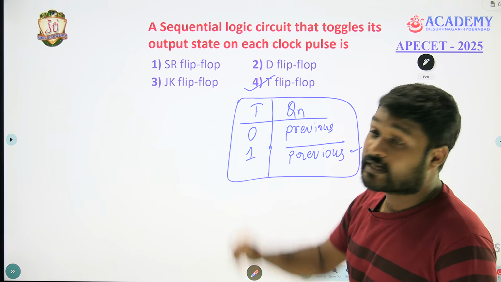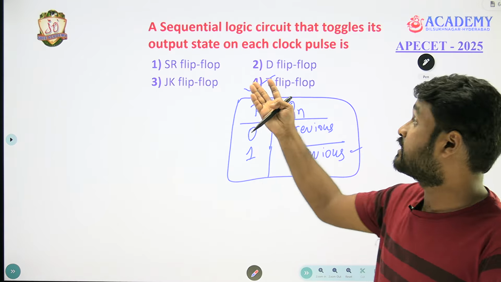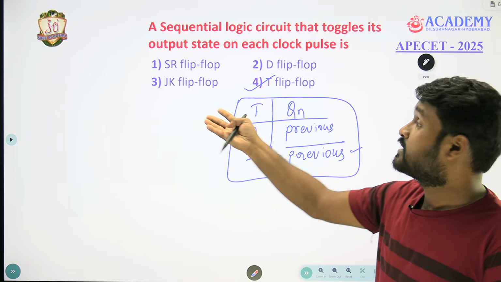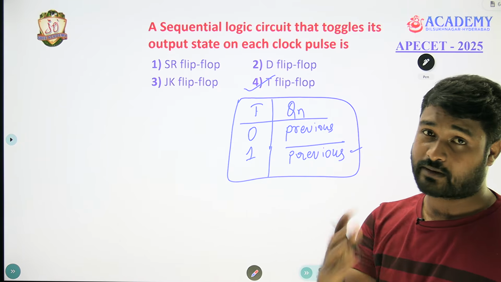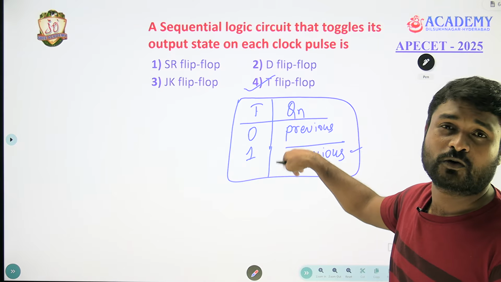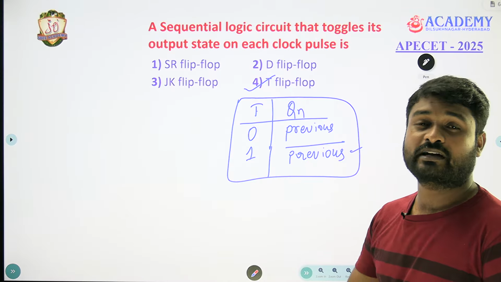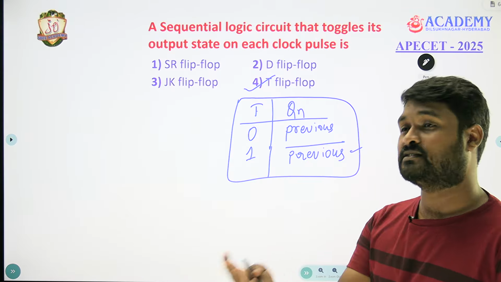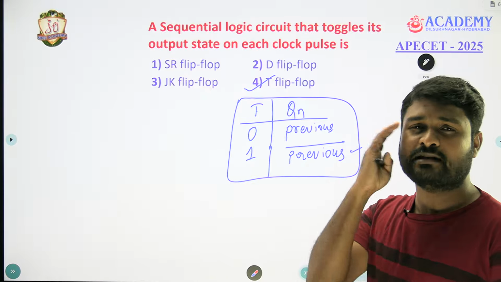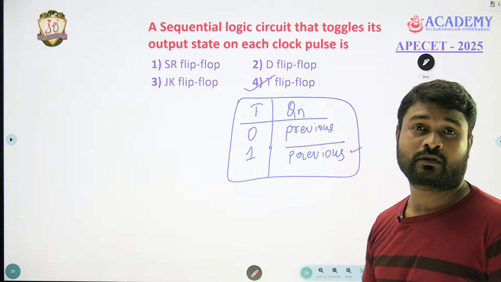Of course, JK also can toggle if you short the J and K inputs. Okay, but he didn't provide that much information. He didn't short it. That's why T flip-flop is going to be your primary option. Simple. If you know this truth table, it is sufficient, you can give the option easily. What is a flip-flop? How does it behave? What is its table? If you have just a glance at the topics in digital, you can answer. Nothing much.